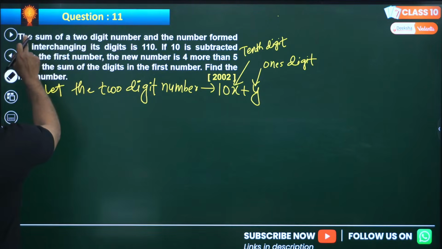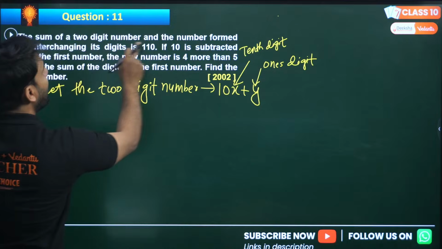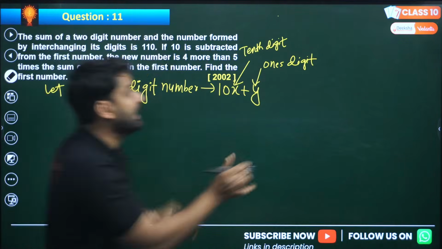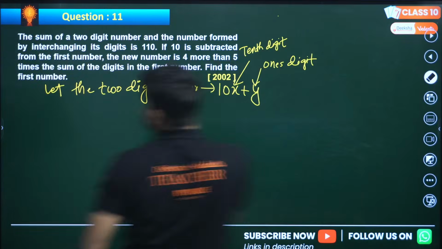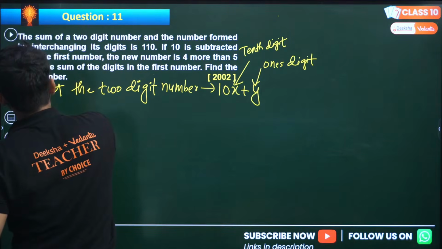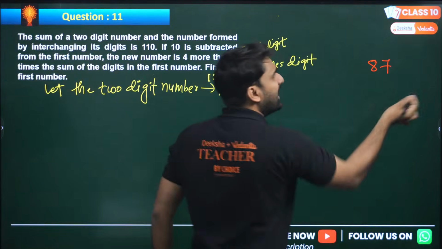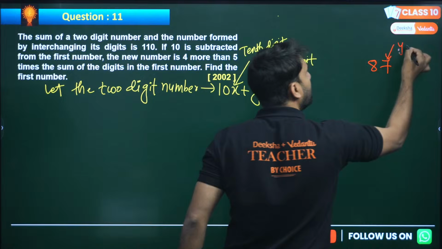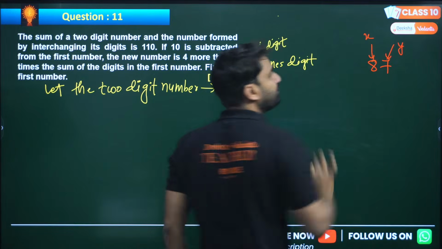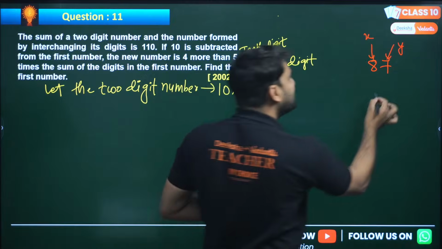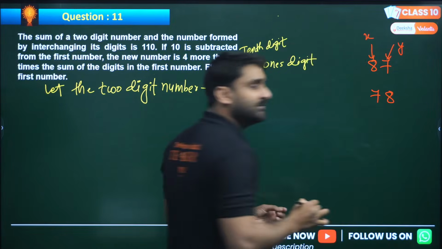Now read the question. The sum of a 2-digit number and the number formed by interchanging its digits. If I'm writing 87, and let's say this is y and this is x, and if we interchange the digits, 87 has become 78.